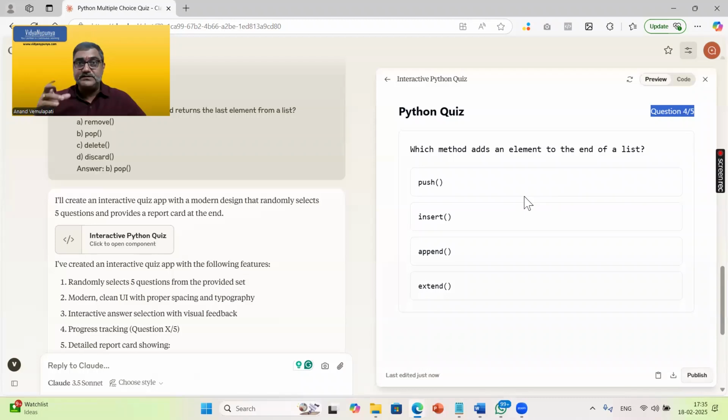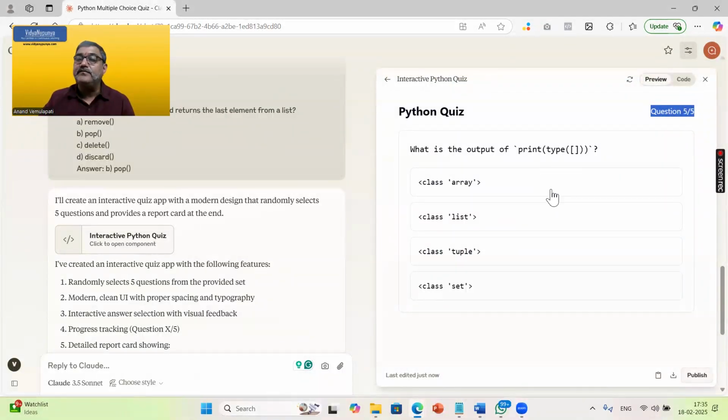I want to add some element to the end of the list in Python. So yeah, if you don't know the answers, you don't have to worry. Because if it's your own question, if it is a physics question, chemistry question, Hindi question, or a sales, marketing, or HR question, you know the answers, based on your subject. So I'm just selecting some answers randomly. I'm going to select append.